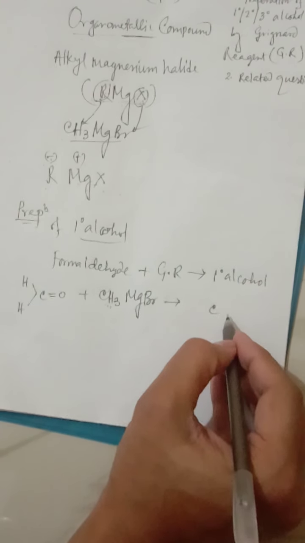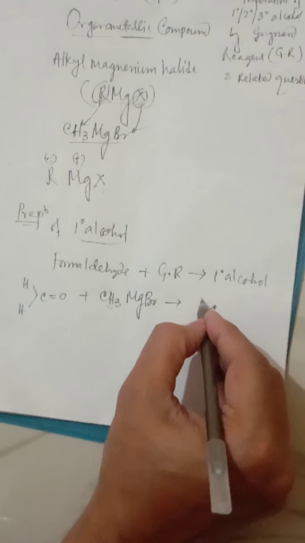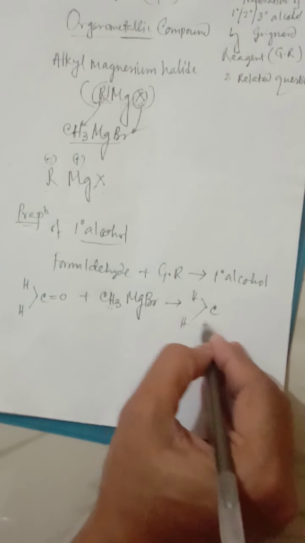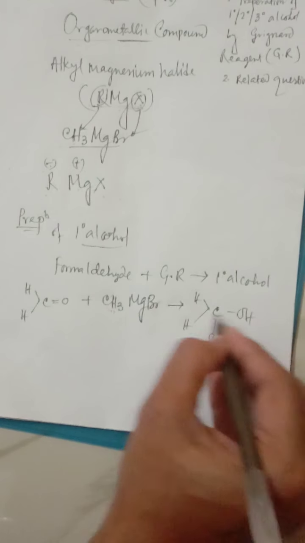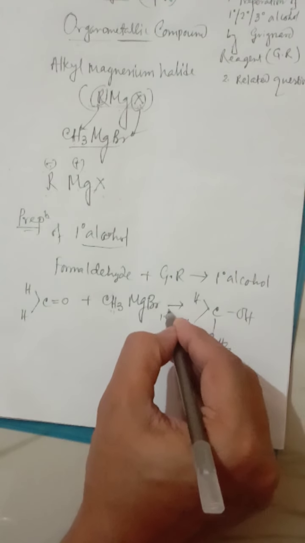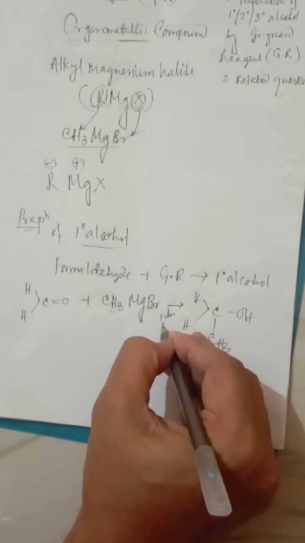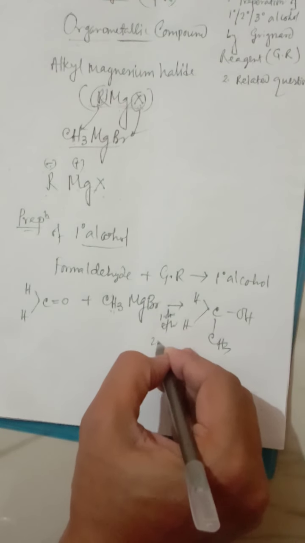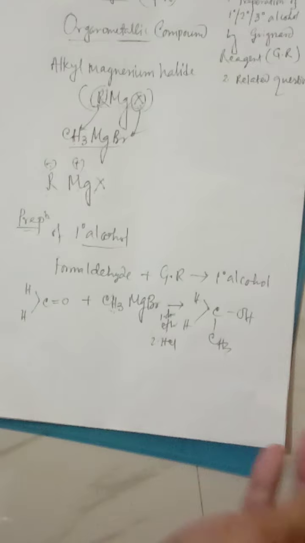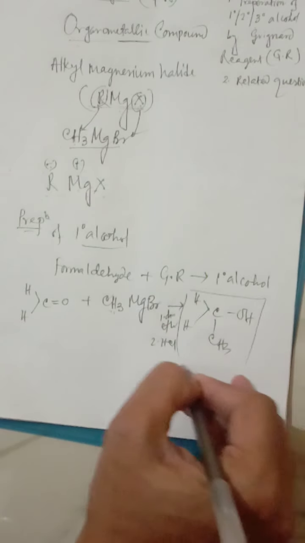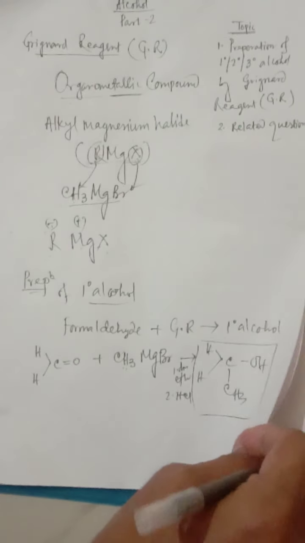The product will be like that. H will be there, H will be there, attached with CH3 as well as OH. Obviously here dry ether and HCl must be given. Then you will get the ultimate product. So this is one of the 1 degree alcohols.